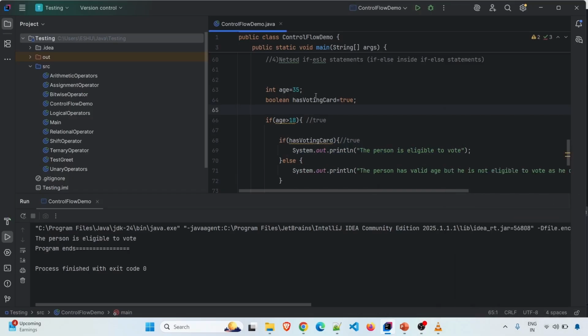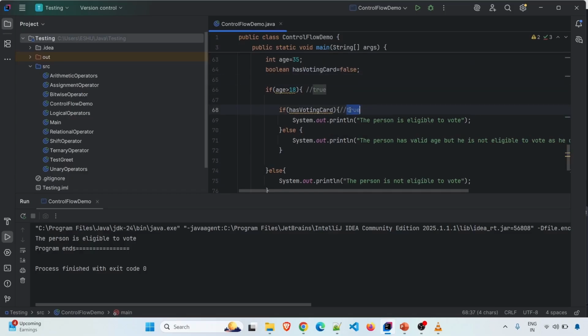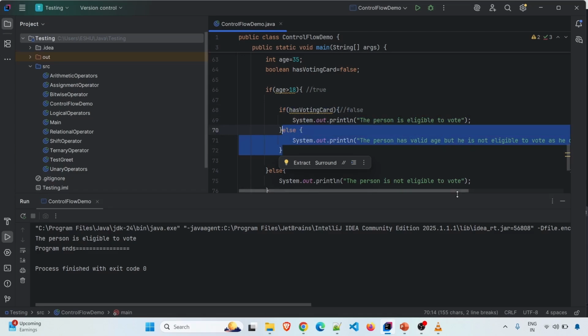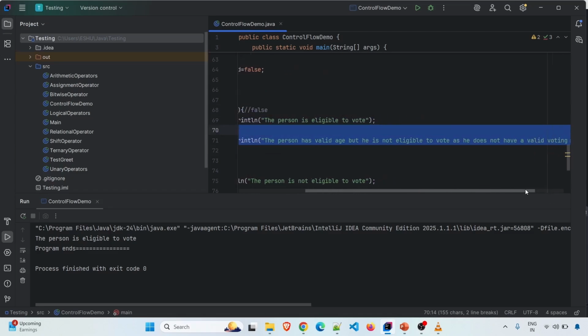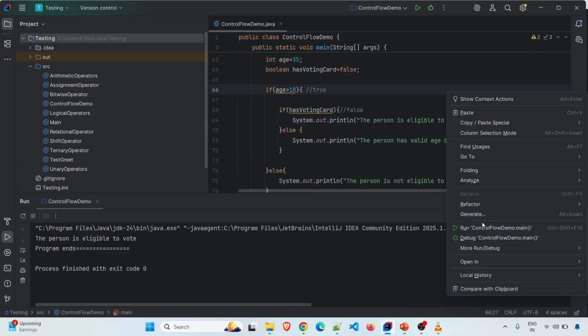Yes. Now suppose I make this false. Now here what will happen? Age greater than 18, yes, age 35 is greater than 18. Has a voting card? No, it will become false. Now if this statement is false, obviously the else will be executed. So I will get the person has a valid age but he is not eligible to vote as he does not have a valid voting card. So let me run this code.